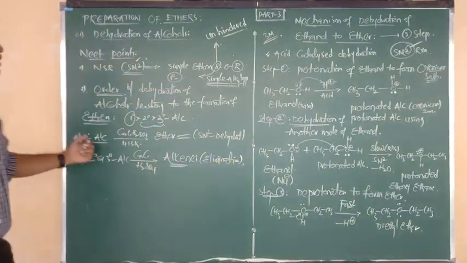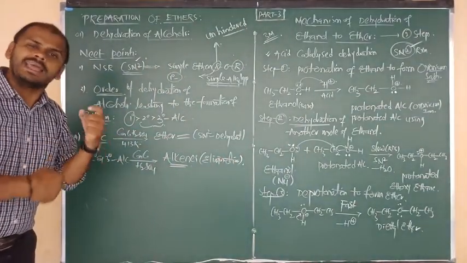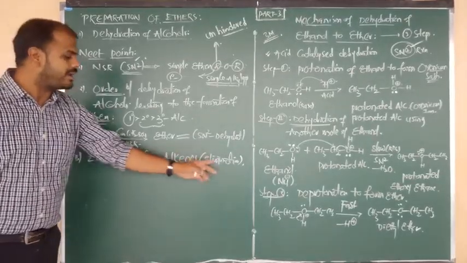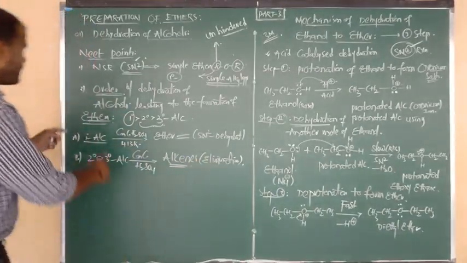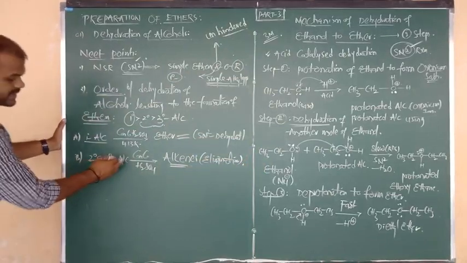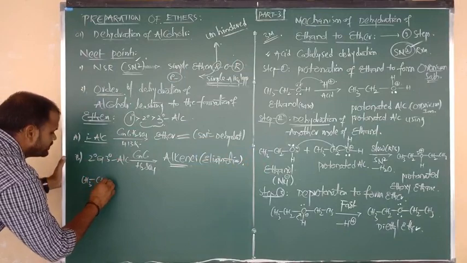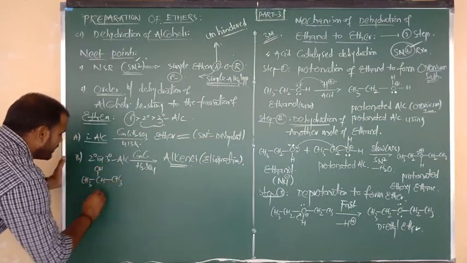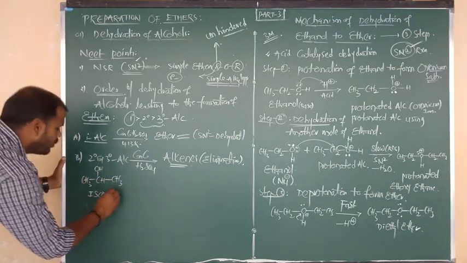Primary alcohols prefer ether formation, and secondary and tertiary alcohols, due to their more steric hindrance, prefer the formation of alkenes, as per the elimination mechanism. So primary alcohol to ether I have given with the mechanism. Let me write one example for secondary alcohol. CH3, bonded to CH, connected to OH, and connected to CH3. This is nothing but isopropyl alcohol, also called 2-propanol.